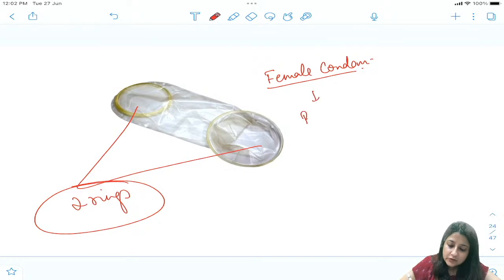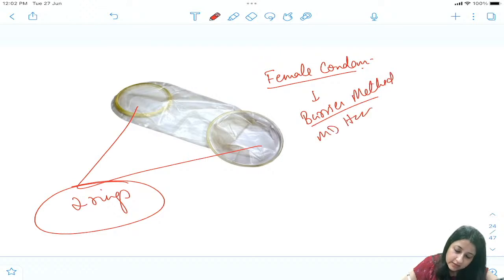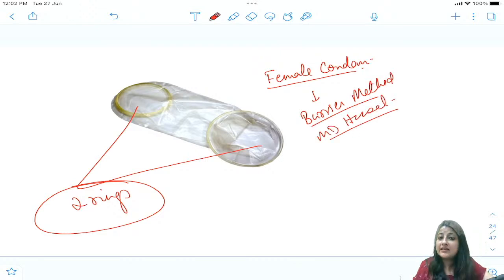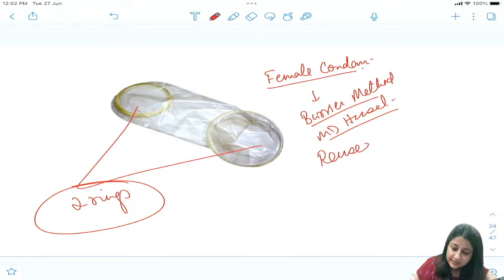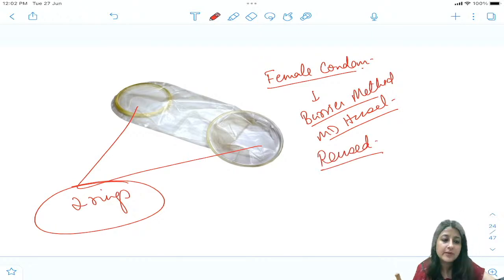Female condom is which method of contraceptive? Barrier method. Who invented this? MD Hessel. Now, another question. Can you reuse a female condom? Yes, it can be reused. Male condoms cannot be reused. Female condoms can be reused. Then can a male and a female condom be used together?